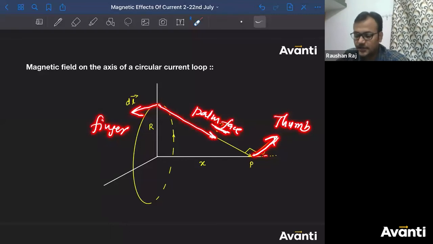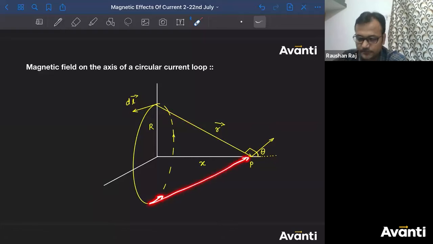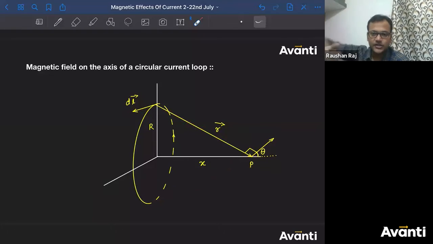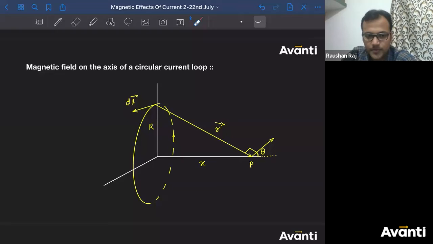So this will be the thumb. Similarly, if you consider one dl here, so dl direction will be in this direction. All right, it will go inward into this and R will be in this direction. So dl cross R will look like this. Look, dl cross R, which direction will it give? Look at the thumb. Okay? So that dl dB will be in this direction because of the lower part.